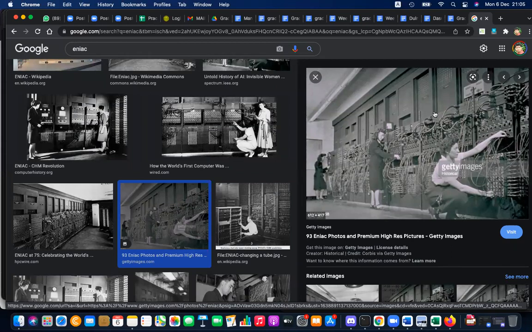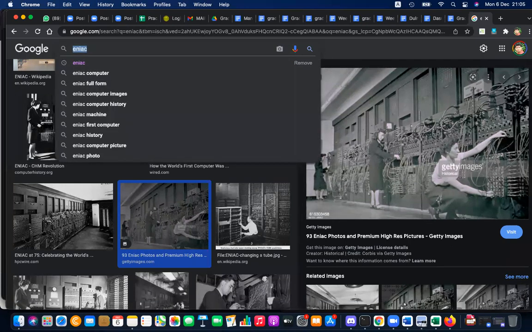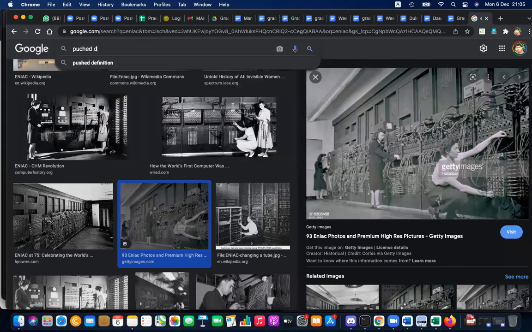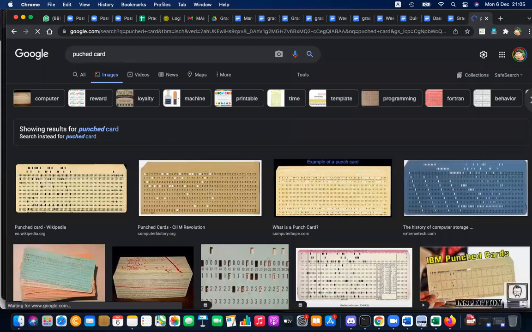So the output is given as maybe a punch card. Sir, I mean, how are they thinking about what they are doing? Basically they should have electronic knowledge.